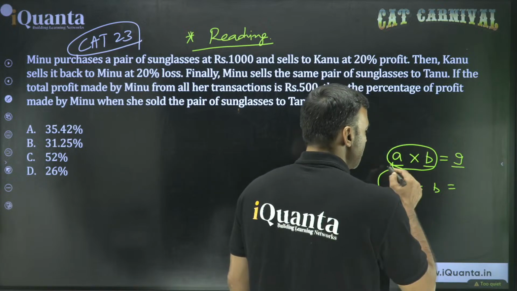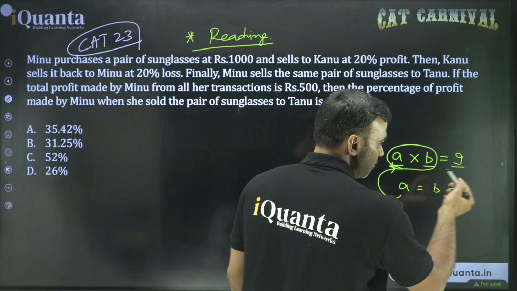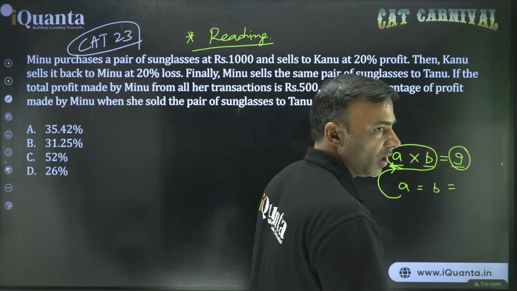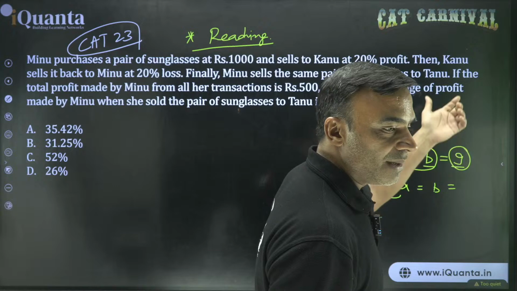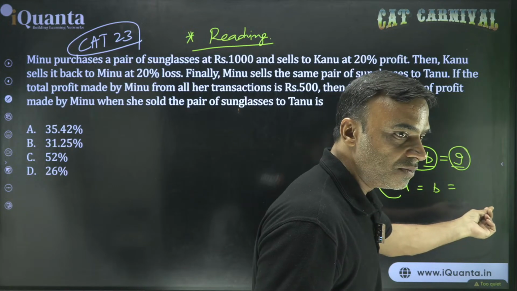One way is you can put A into A, put A in place of B. But more than that, I think it should be visible. The number 9 must have come for this reason. You have to also understand that the examiner would have chosen the number 9 so that in the last step you directly get the value. Right, Abhinav?